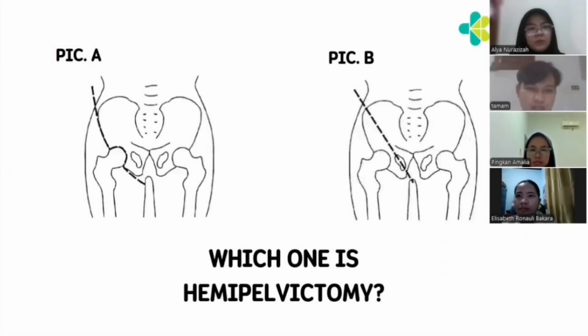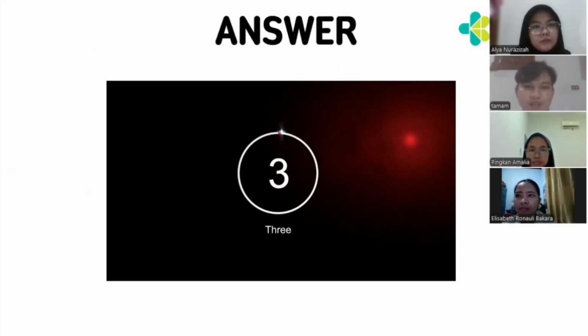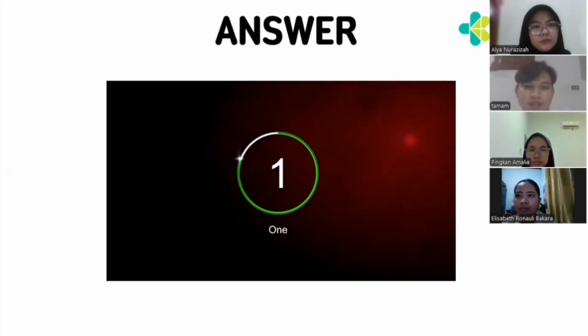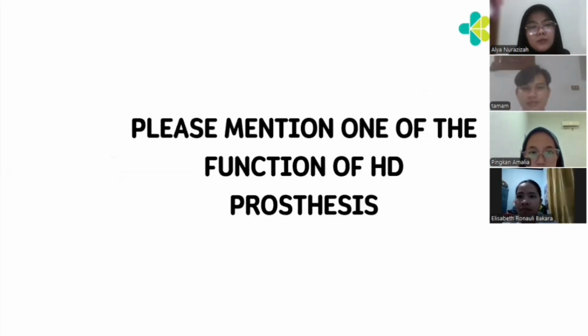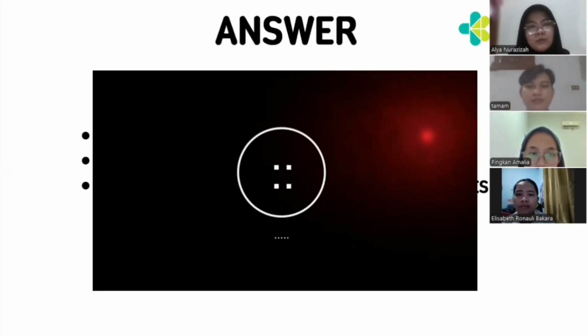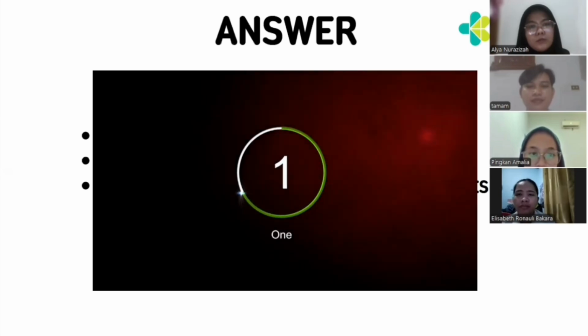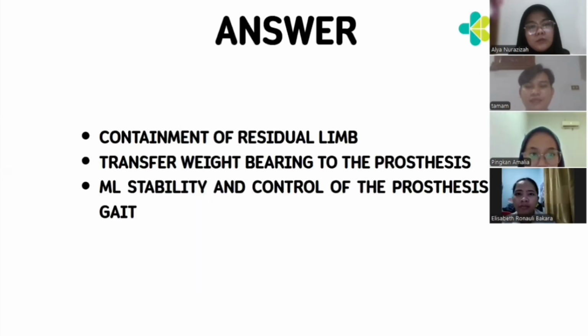So first, picture A and picture B. Which one is hemipelvectomy? The answer is picture B. The second question is, please mention one of the functions of a hip disarticulation prosthesis. The answer is containment of the residual limb, transfer of weight bearing to the prosthesis, and mediolateral stability and control of the prosthesis during gait.